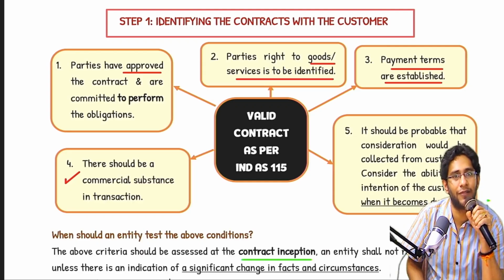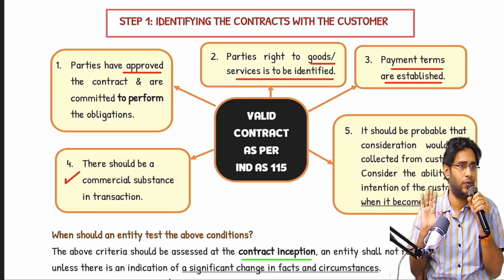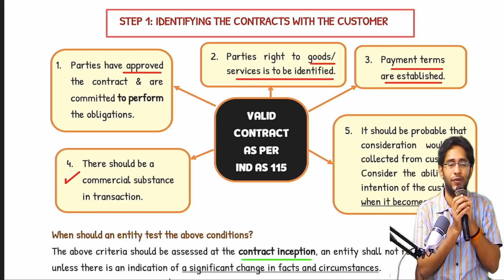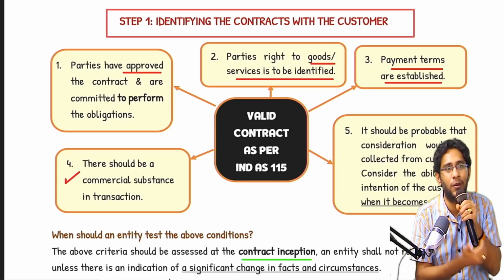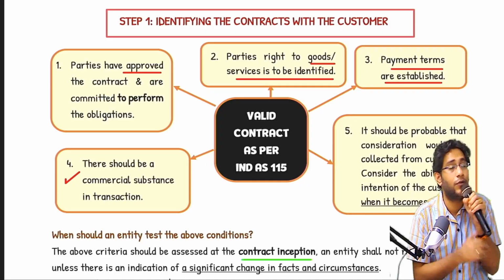But if I fulfill all the 5 points, what will happen? Then I will ask you to move to further steps. That's all. When to recognize revenue? 5th step, liability. Clear, sir? Sir, if I did not satisfy 1 or 2 of the 5 points, but that customer already paid me money, so I debited the bank account. Credit where? You have to create a liability.